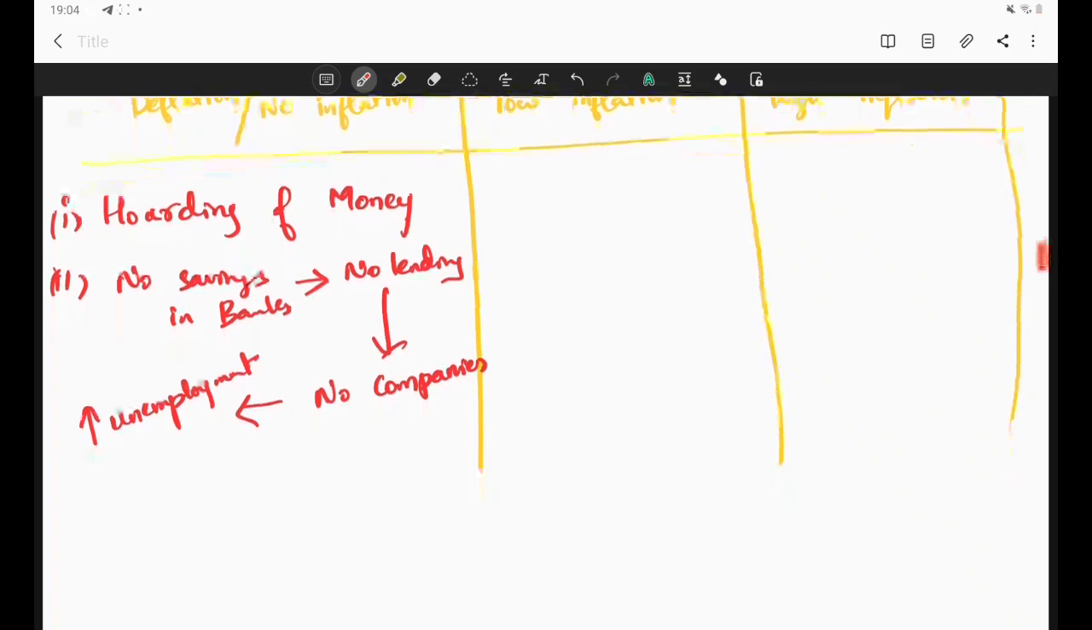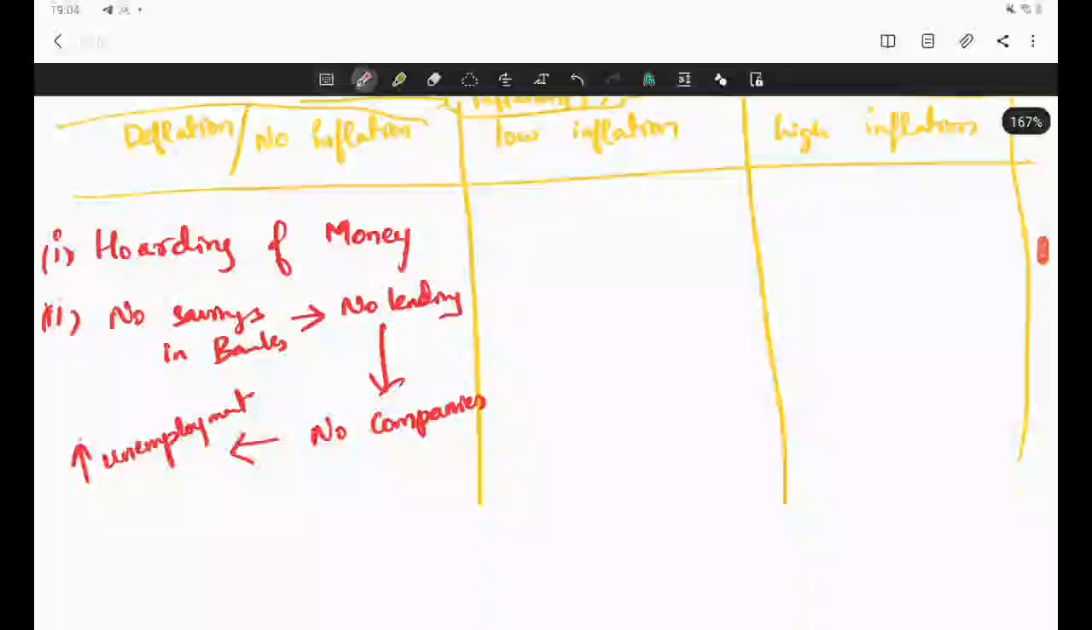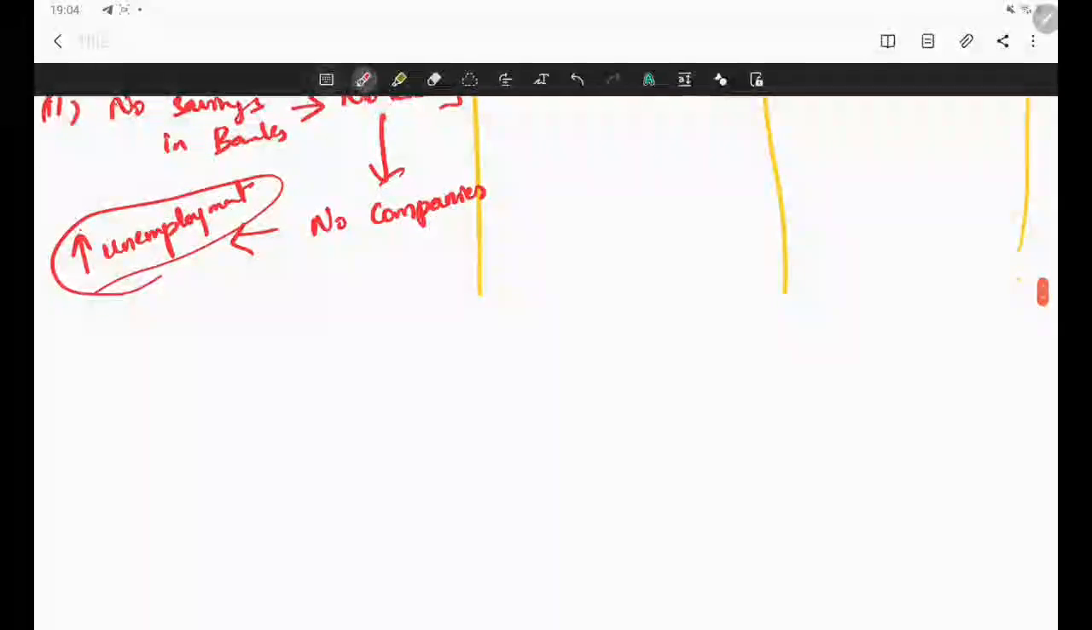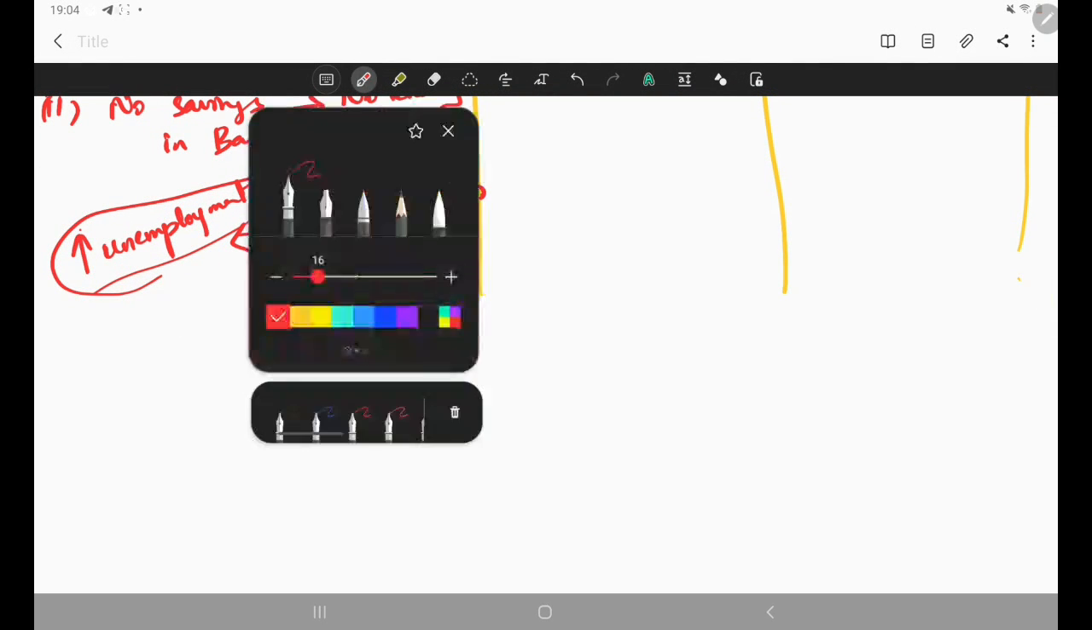So one thing you have to remember is, when there is deflation or when there is no inflation, people will hoard money, and that gives rise to increasing unemployment. This is also explained by a famous curve called the Phillips curve. I'll just draw it here for you.